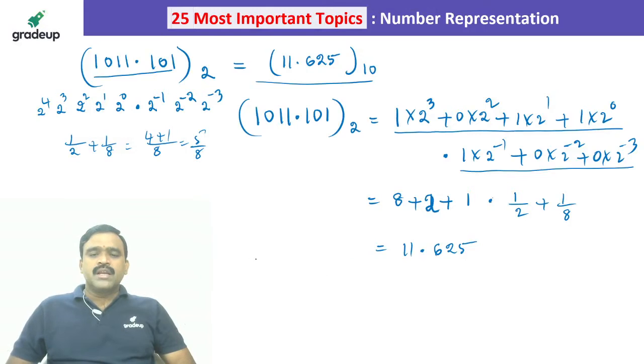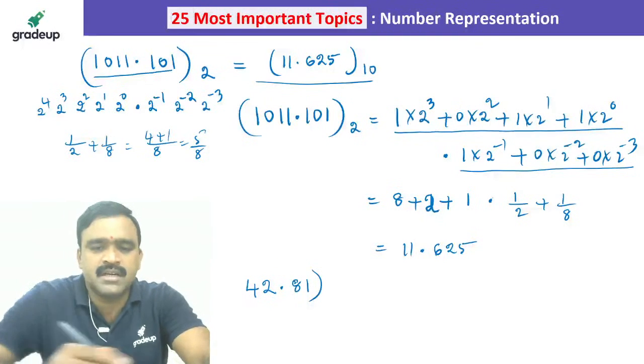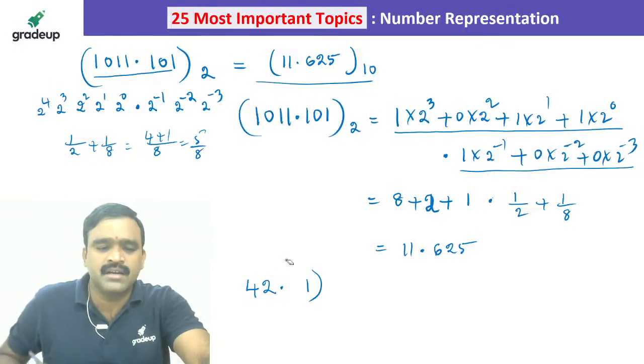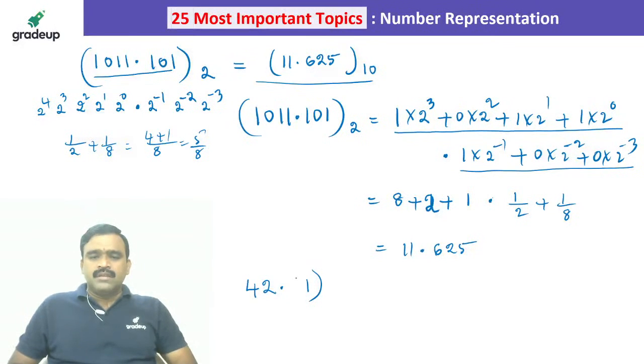Okay. Similarly, if I take another value, let us suppose 42.81. Just a moment, this is not an octal number because 8 is not a valid octal digit. So let us suppose 42.31, it is a base 8 number.